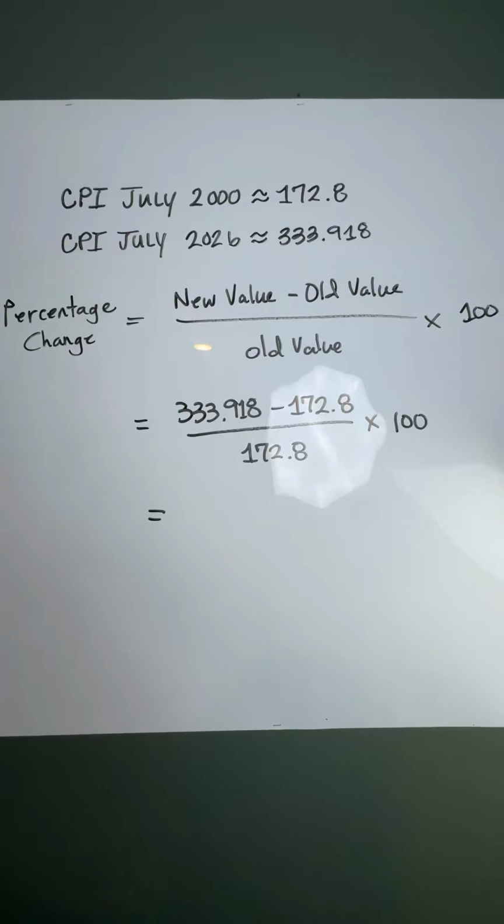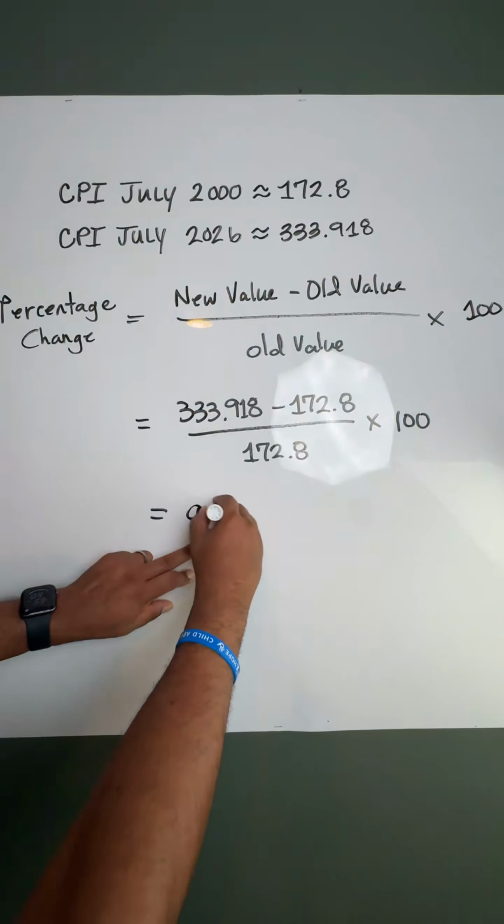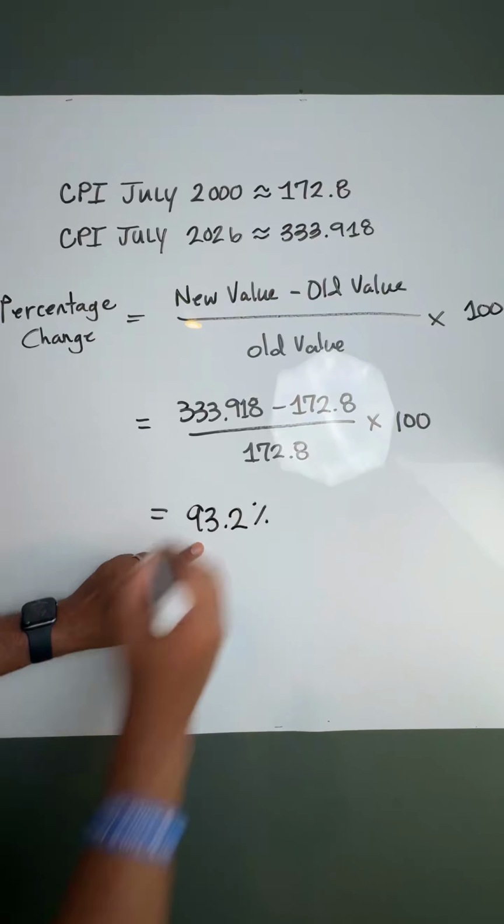That is 93.2%. It means that the consumer price index level is roughly 93% higher than it was in 2000.